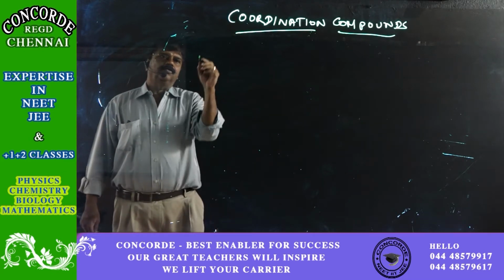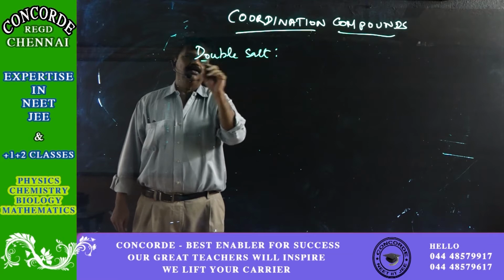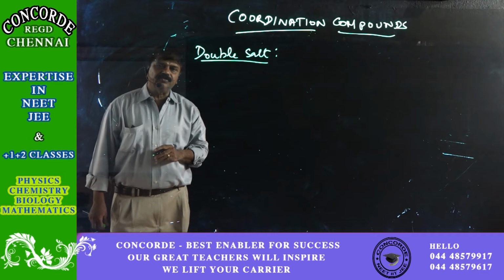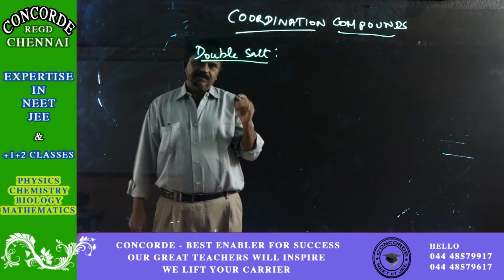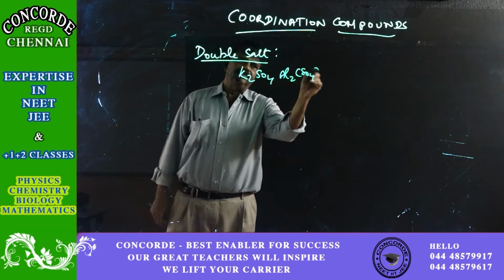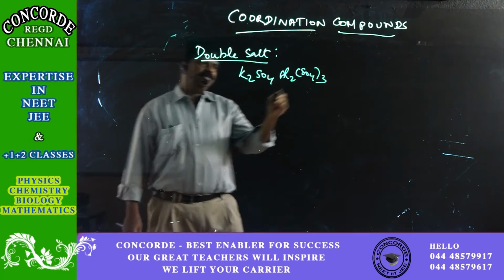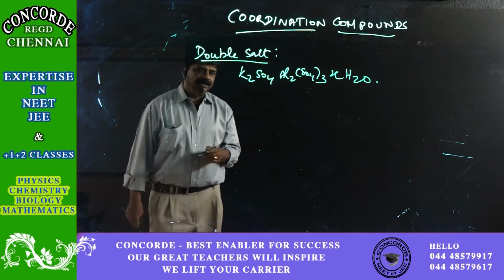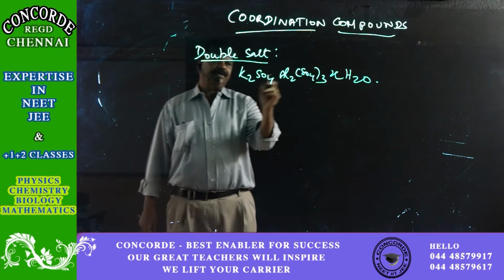Now let us see about a double salt. When I say a double salt, what are the popular double salts which you have come across? We come across potassium K2SO4, Al2(SO4)3, that is K2SO4·Al2(SO4)3 with molecules of water. As you see here itself, it is a double salt.